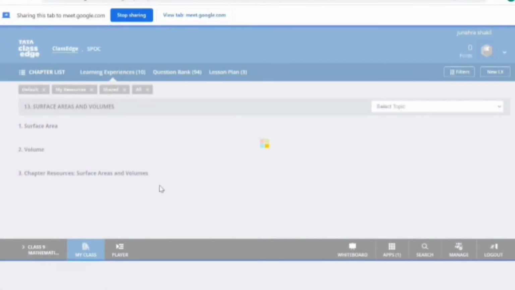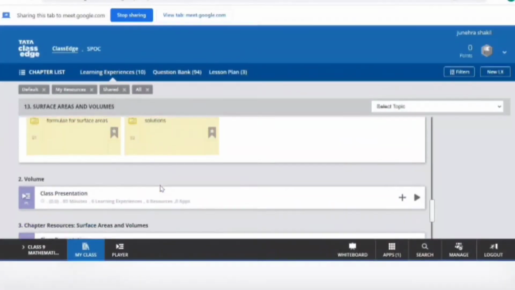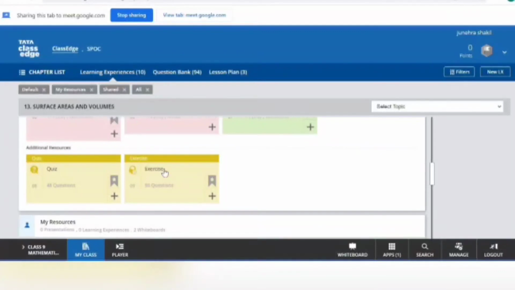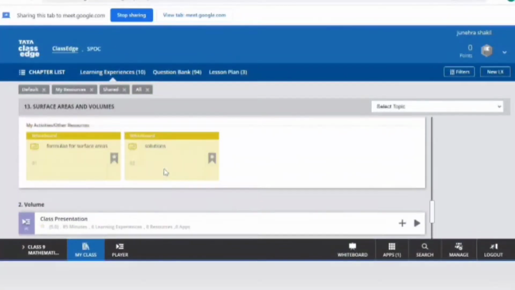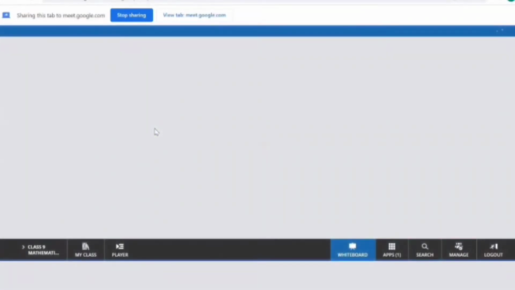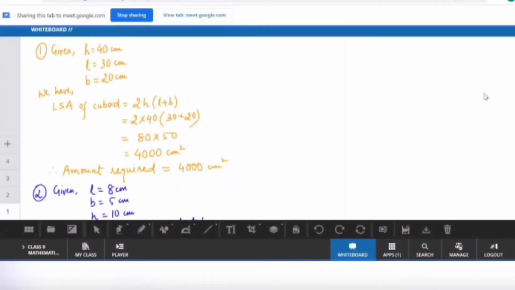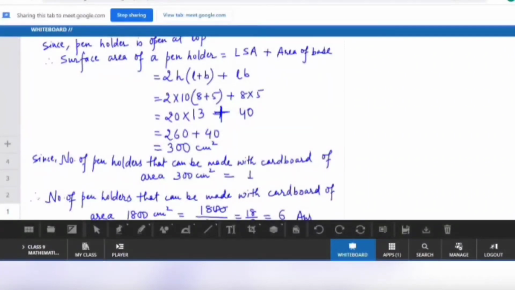So उन 5 faces को जब आपको include करना है तो what you will do? How much area you will find? You will find the whole lateral surface area and what? Not the top, आप तो top को leave कर दे रहे हो ना. So you should just find the lateral surface area and just the bottom. Surface area of a pen holder should be the lateral surface area and only the area of base.